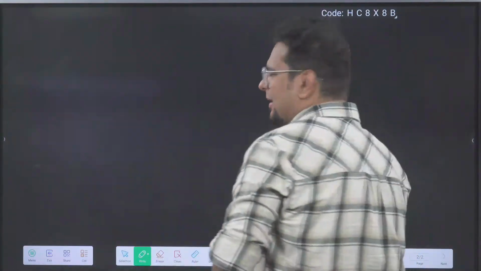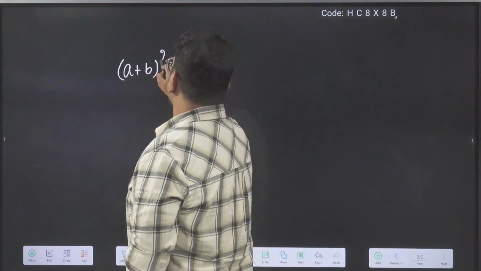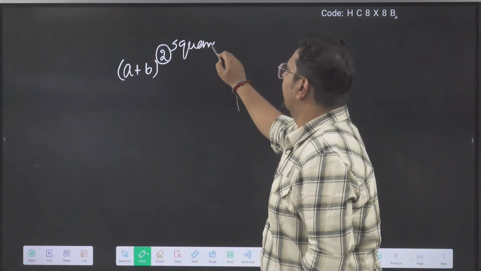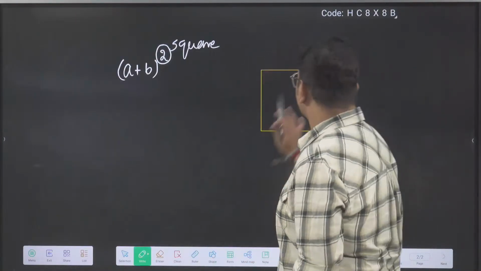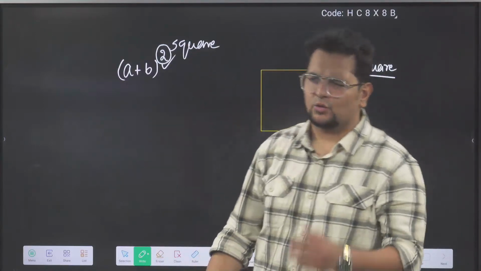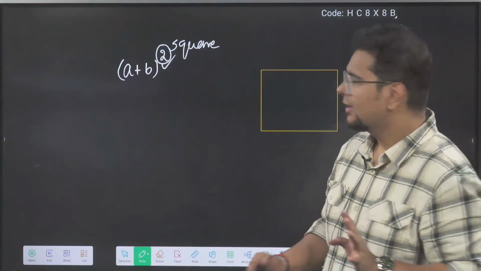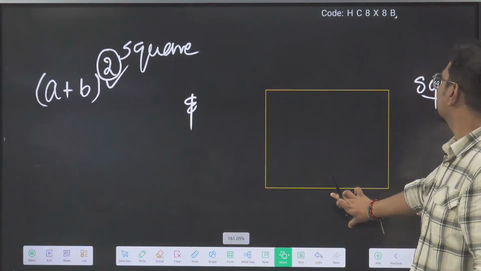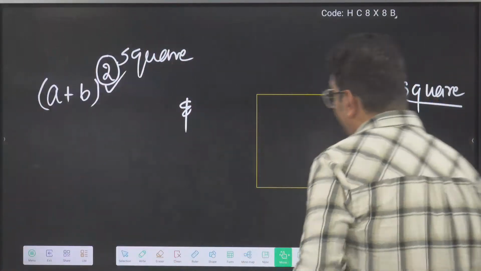Wake up. Badhiya. So, in the last class, I taught you the meaning of a square. The first question is (a plus b) whole square. We call it square, and this geometrical figure is also a square. So my question was, are this and that fundamentally the same or different? This power 2, which we call a square, and this geometrical figure, which we call a square, are they the same or different? This was the question from where we started the last class. Very good. Same.